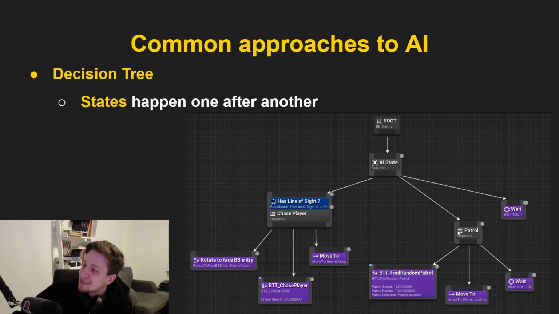after another. Then, if this condition, sight of the player, is false, we will switch into patrolling. We don't necessarily have to go through this state at all. And it's going to find us some location, move to it, and then wait. And then you can think about writing AI within this architecture, within these decision trees, as huge trees with many potential branches and many potential routes that allow us to create quite complicated behavior based on a bunch of conditions like this one.